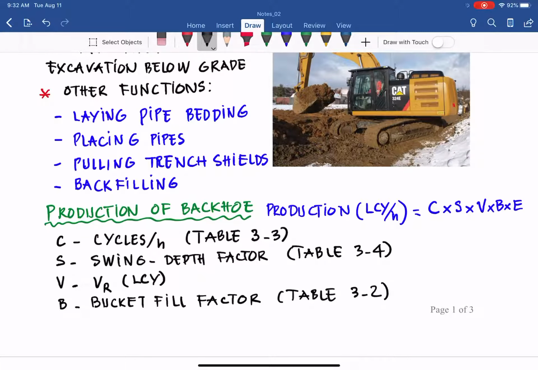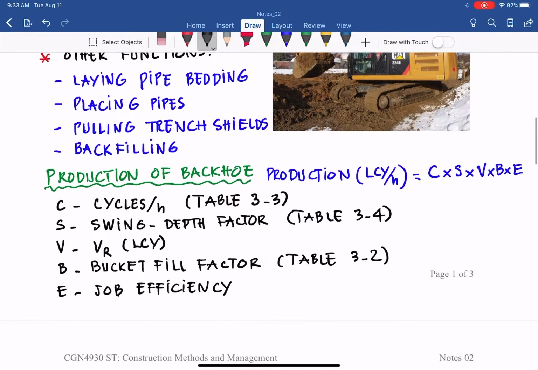And the last one, E, is job efficiency. It considers the downtime of equipment. Not all equipment or all people can work continuously 8 hours per day. So that is job efficiency. And that is the production of the backhoe.